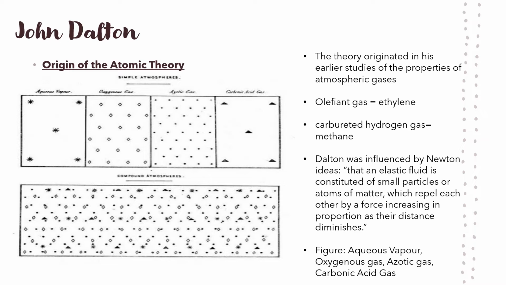This determined him to state the ratios of these constituents in numbers and to consider the olefin gas a compound of one atom of carbon and one atom of hydrogen, and carbureted hydrogen of one atom of carbon and two atoms of hydrogen. So Dalton adopts the Newtonian idea and pictured on paper the atoms of nitrogen, oxygen, and water vapor and tried to combine them in simple numerical proportions to produce a mixture of uniform density, but he wasn't successful. He then distributed the various atoms uniformly in physical admixture as seen in the figure, in order that the mixture consequently formed should not separate into layers under the influence of gravity.